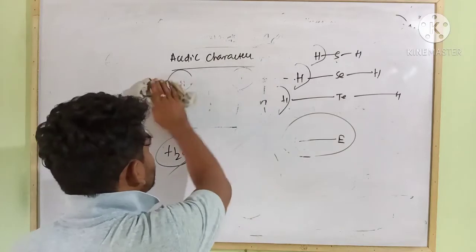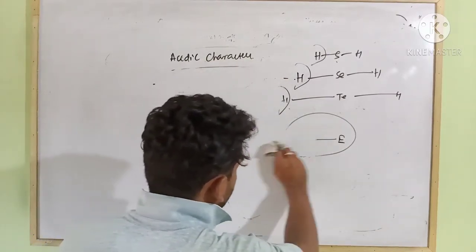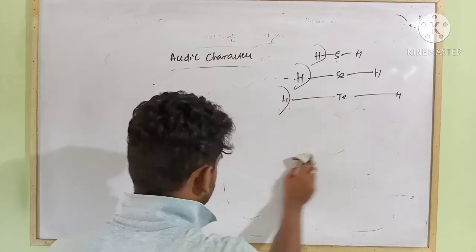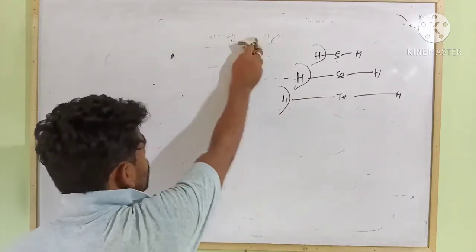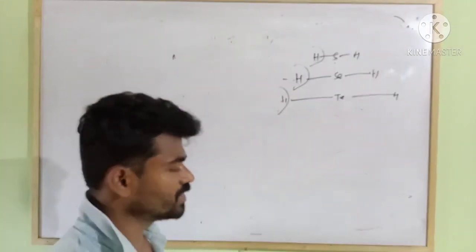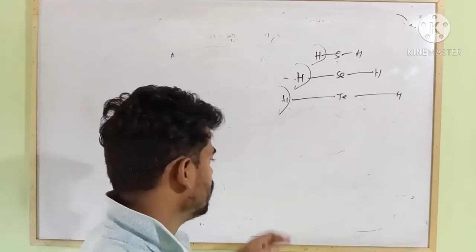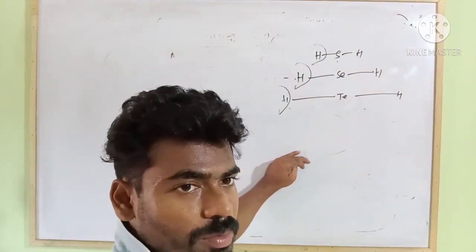Next, this acidic nature is also similar to your reducing nature. Reducing nature means tendency to provide hydrogen. So that will be maximum for the hydride present at the bottom.